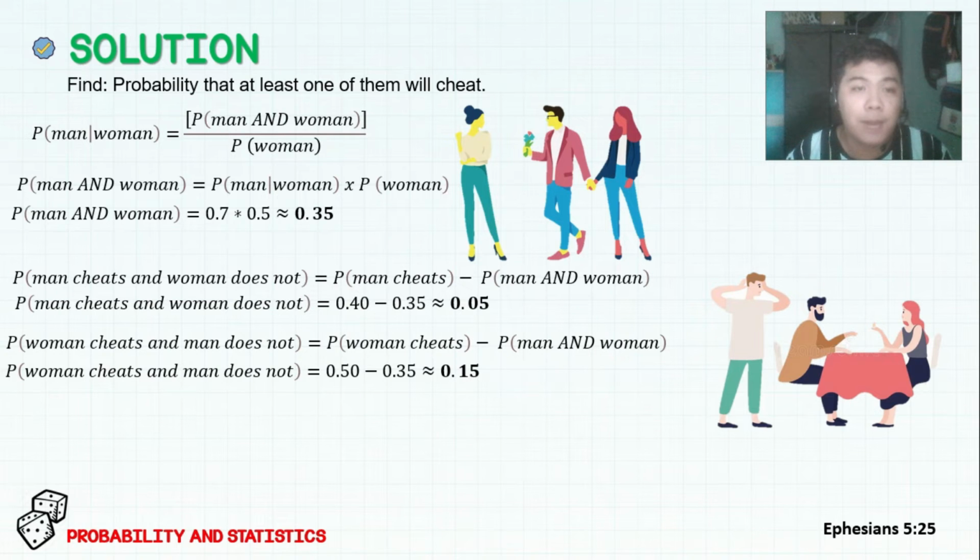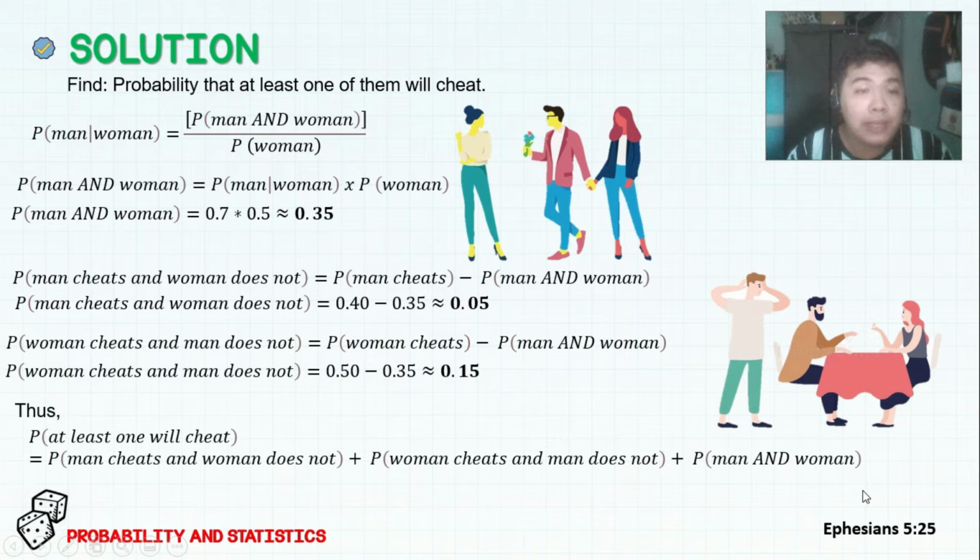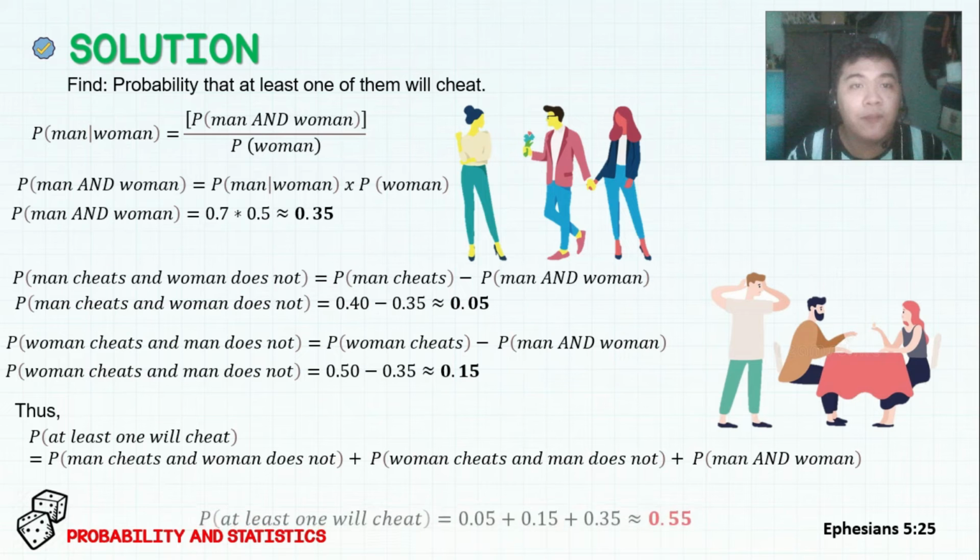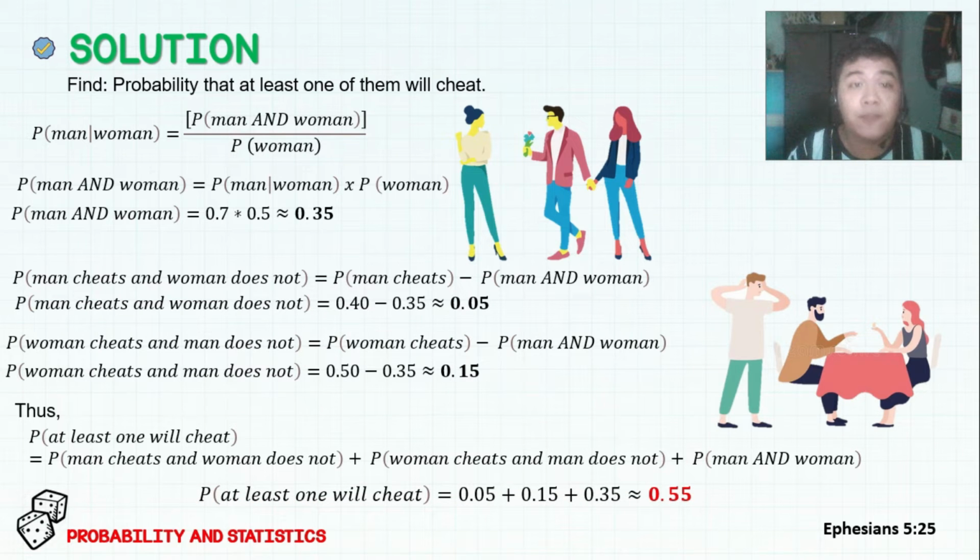to 15% probability. Thus, to get the probability that at least one of them will cheat, we can add the probability that a man cheats and woman does not, the woman cheats and the man does not, and both man and woman cheat to get the probability that at least one of them will cheat. Plugging in our values will give an answer of 0.55.